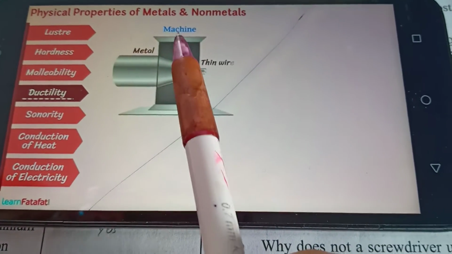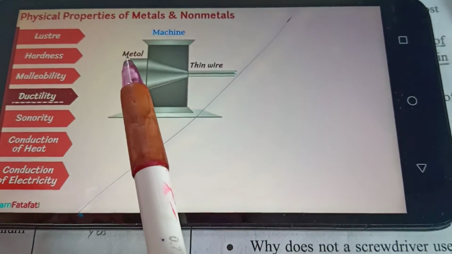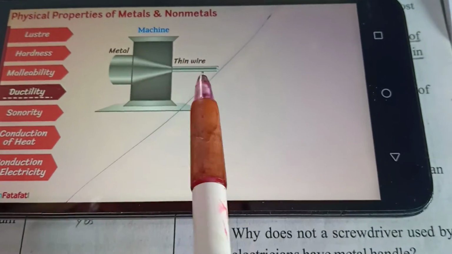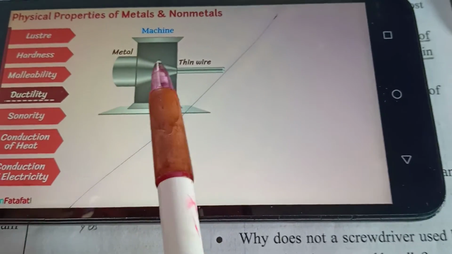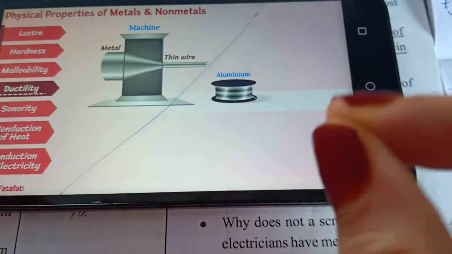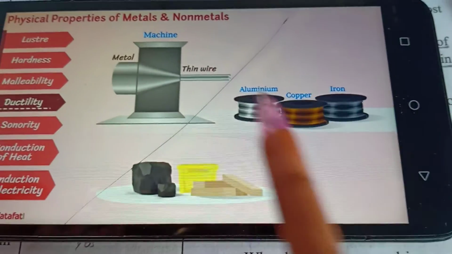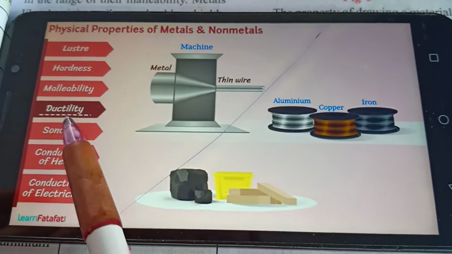What happens with the machine? We can convert the metal into thin wires. We can change them into small pieces, small wires like this. That is nothing but ductility.